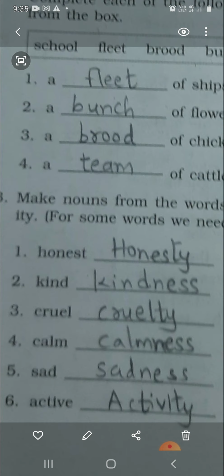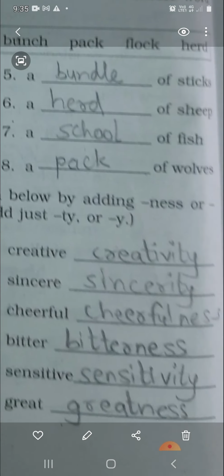Sad, sadness. Likewise, when we turn active into the noun, we strike off the E. Wherever there is a vowel at the last in any word, then we cut the vowel and then add the suffix. So, active becomes activity. Likewise, creative, creativity.